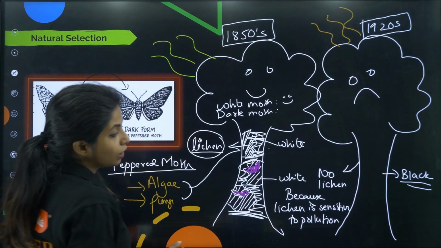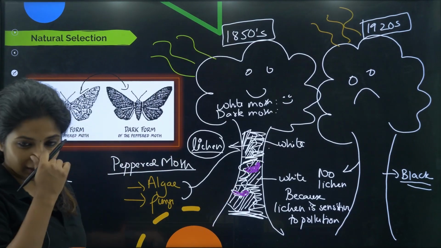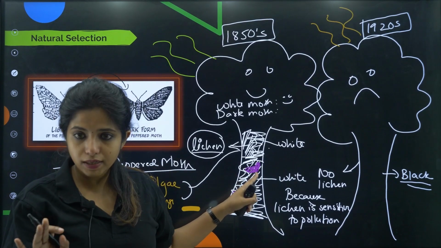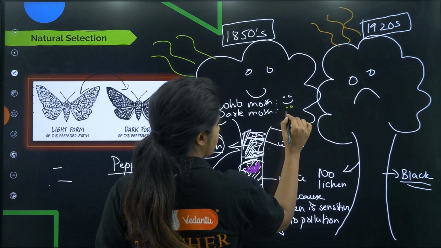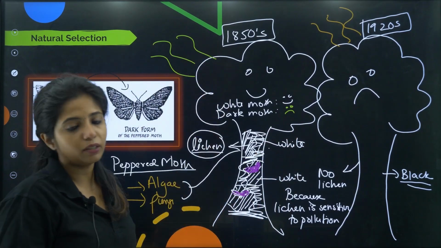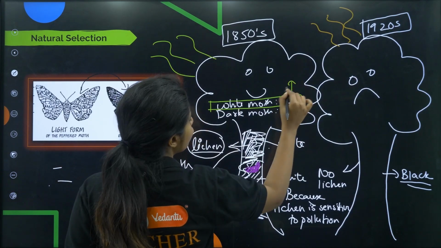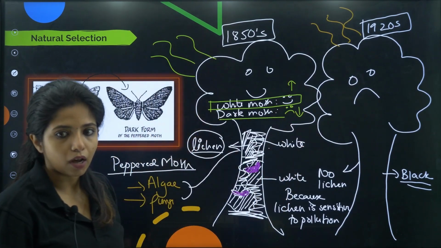And over this, if something dark comes and sits, obviously the predator which is there, for example a bird or something like that, will come and eat it, obviously, because it is visible. So the dark moth was very sad, okay. And at this particular time, white moths were the ones which were leading. There were so many white moths, whereas when you talk about dark moths, there were not too many.